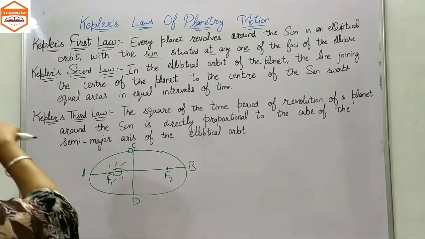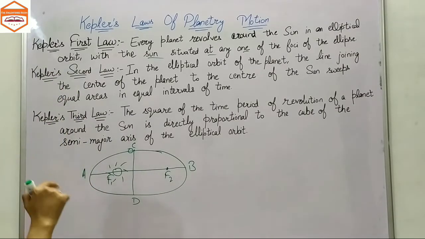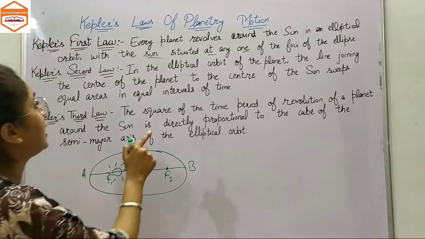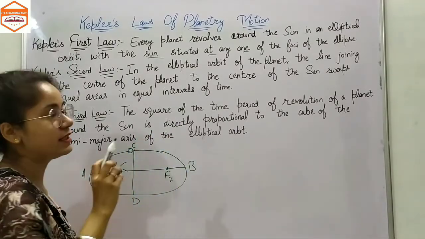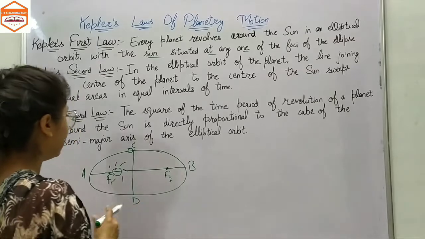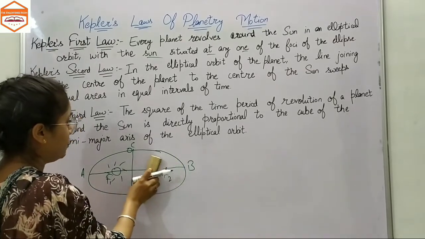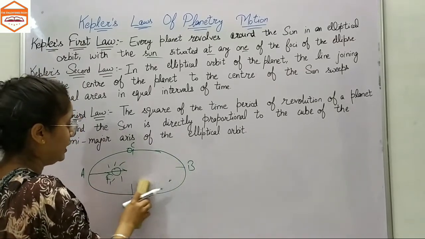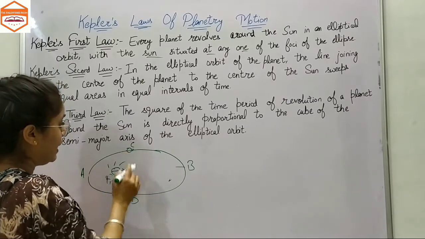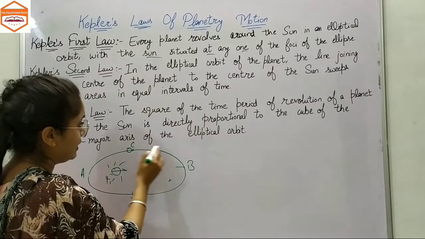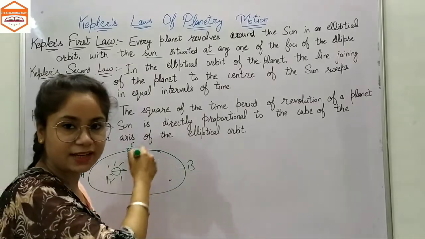Now, in the elliptical orbit of the planet, the line joining the planet to the center of the Sun sweeps equal areas in equal intervals of time. What does he say in this? I'm going to erase this now and only keep the Sun. The planet revolves around the Sun in this orbit, in this direction.